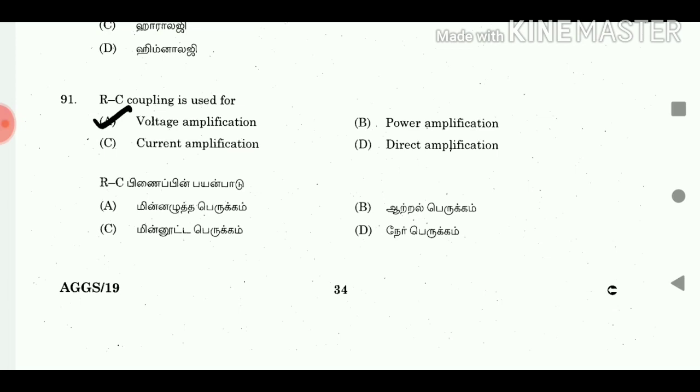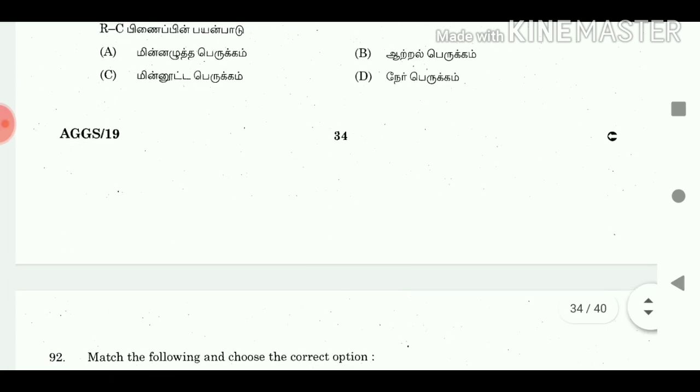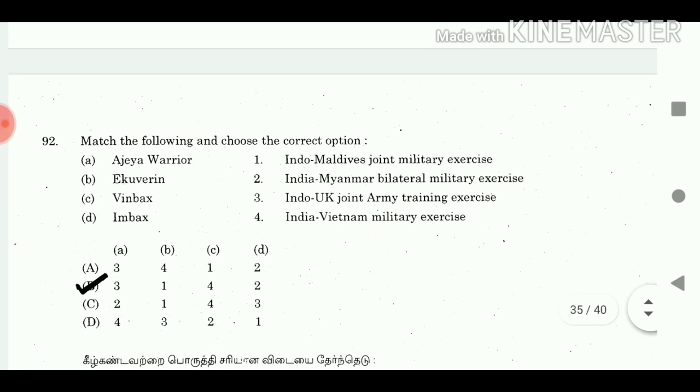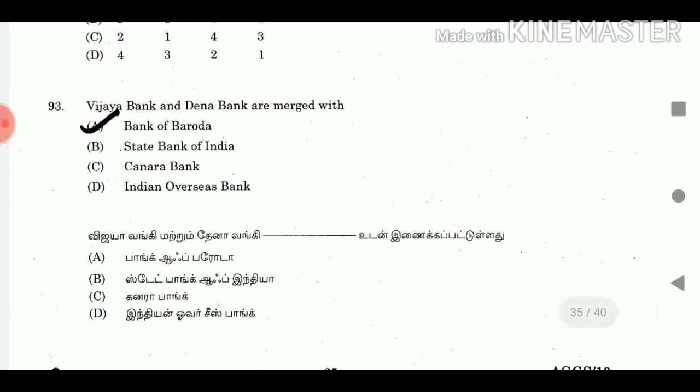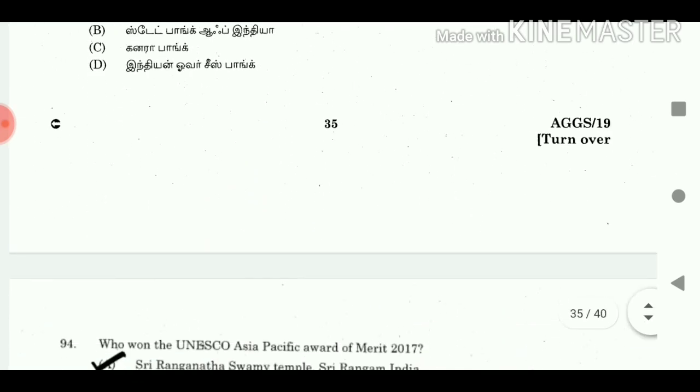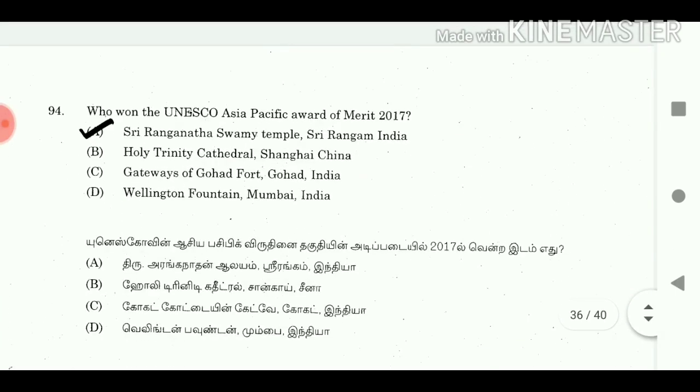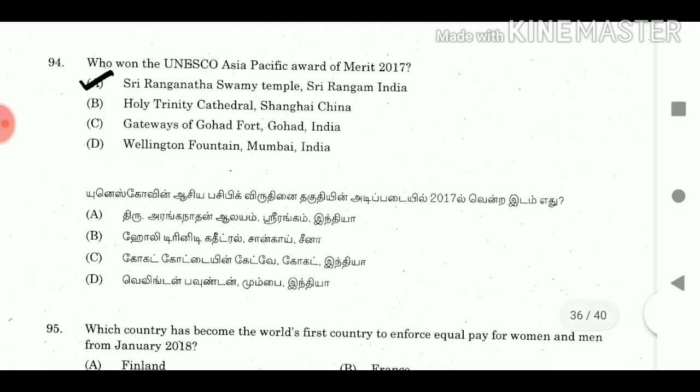91. RC coupling is used for? Answer, voltage amplification. 92. Match the following and choose the correct option. Answer, A3B1C4D2. 93. Vijaya Bank and Dena Bank are merged with? Answer, Bank of Baroda. 94. Who won the UNESCO Asia Pacific Award of Merit 2017? Answer, Sri Ranganatha Swami Temple, Srirangam, India.